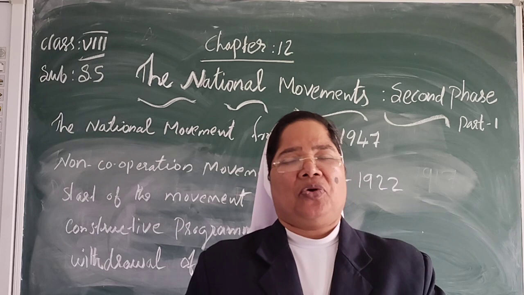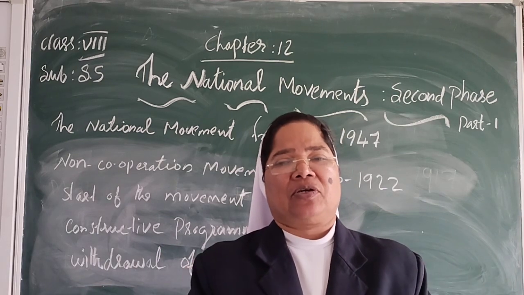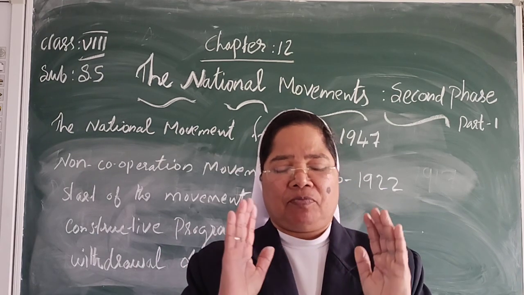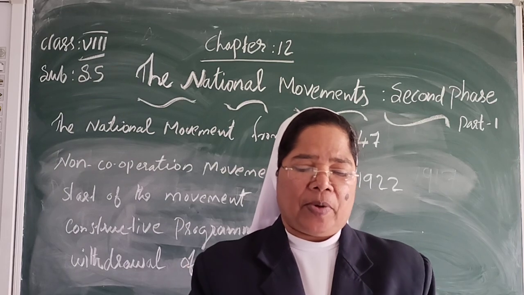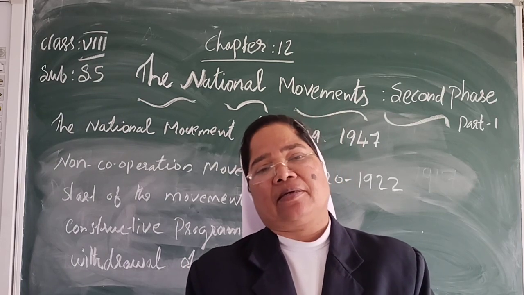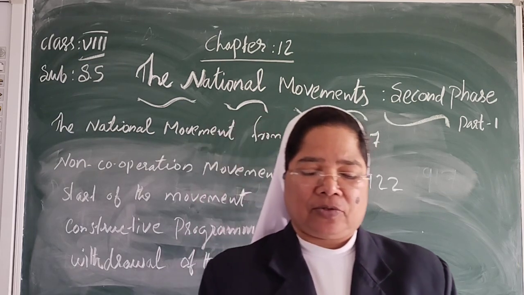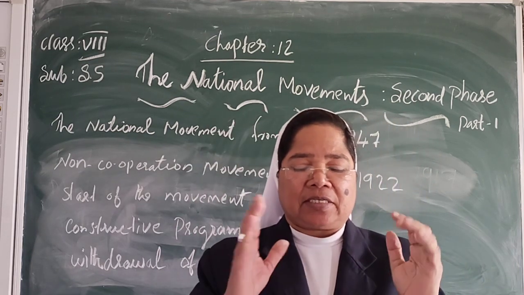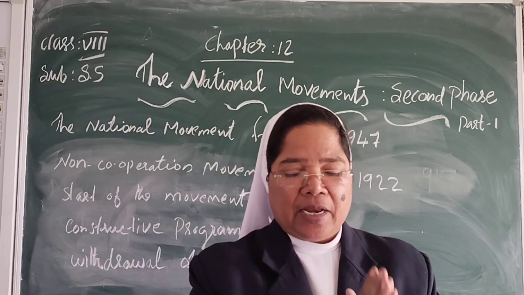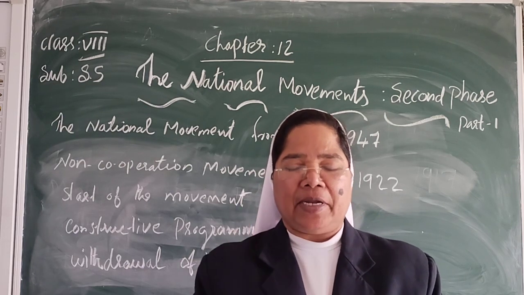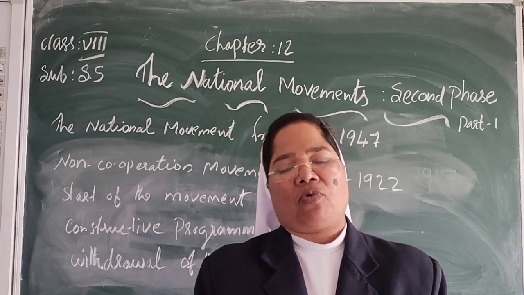He was a non-violent man, and he did not like any violence.